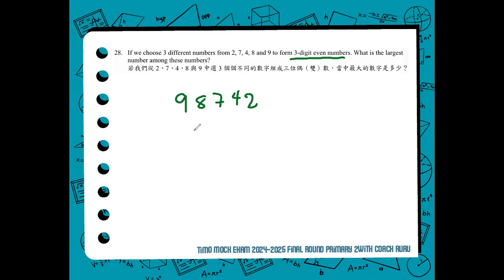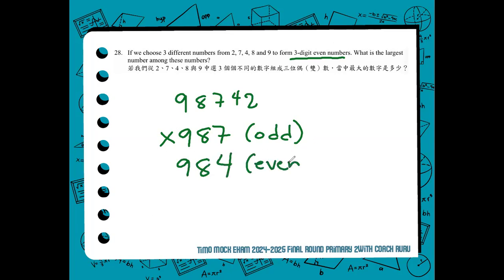So the largest three-digit number is 987, but it is odd. Therefore, this is not the correct answer. So it should be 984. Because now that it is even, we are asked that among the three-digit even numbers, what is the largest? And that is 984. 984 is the correct answer for number 28.